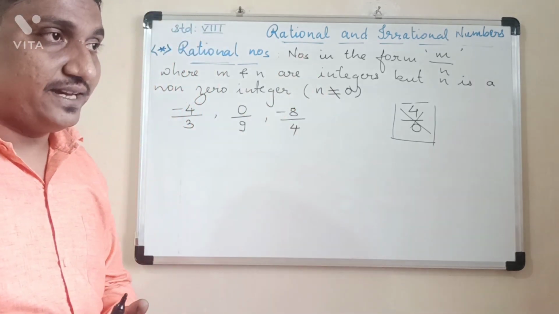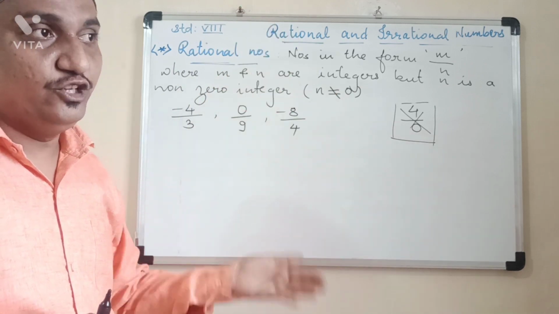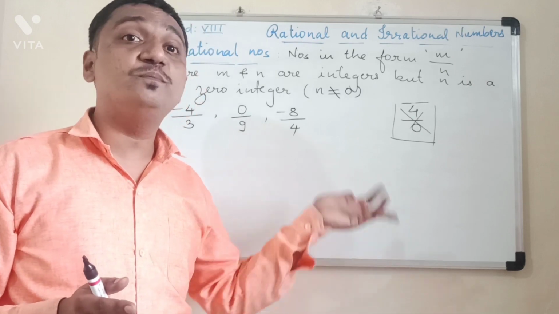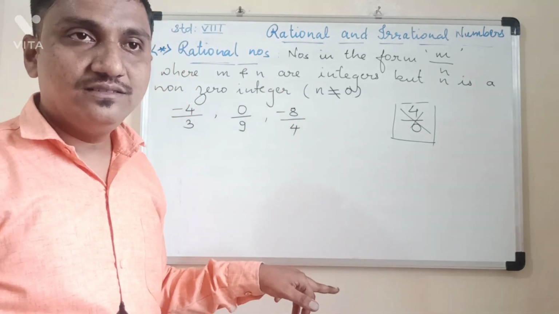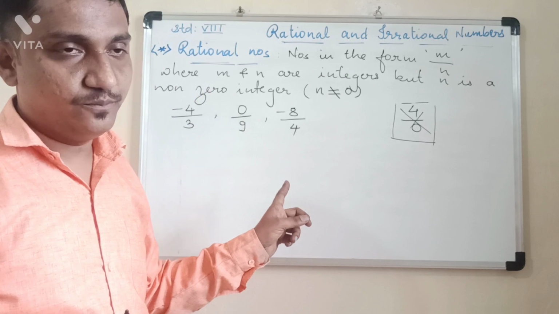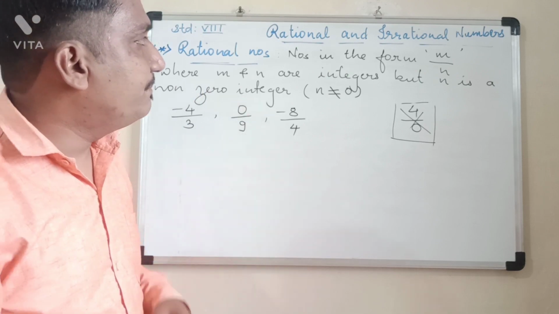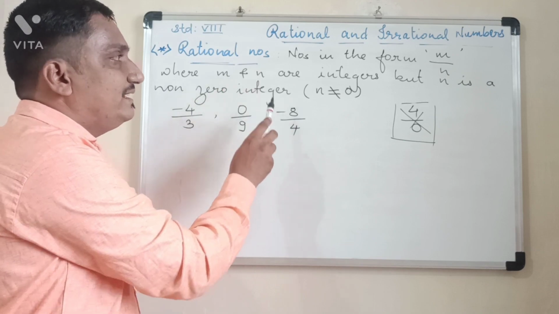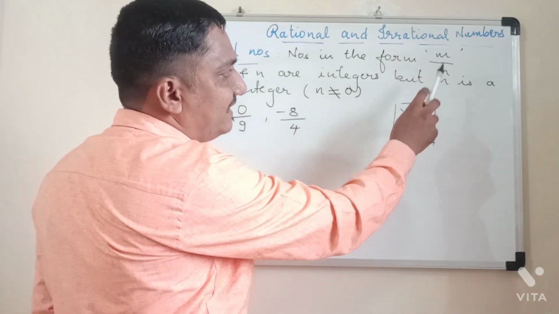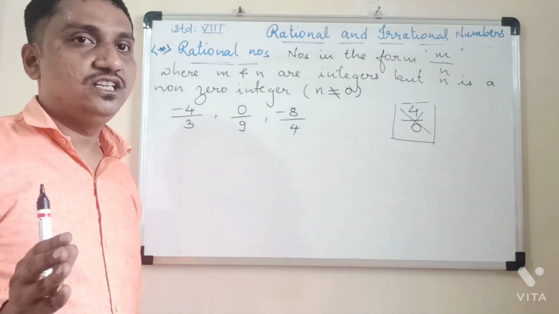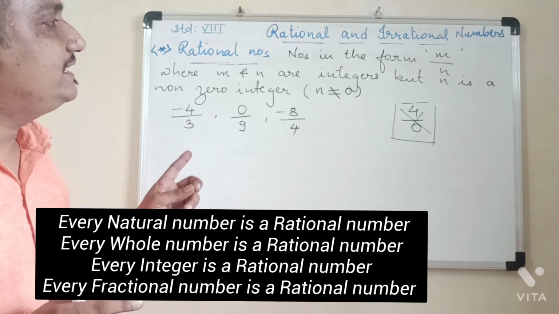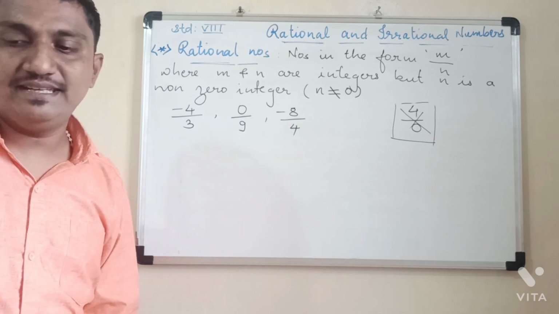So, the only thing you have to keep in mind: numerator can be any integer. Numerator, the number which you write up, can be any integer. It can be negative, it can be positive, it can also be 0. But denominator cannot be 0. It can be a negative number, it can be a positive number, but it cannot be 0. So numbers in the form m upon n, where m and n, that is numerator and denominator, are integers. Only the thing you have to keep in mind is that the denominator, that is n, is a non-zero integer. Non-zero integer means it cannot be 0. It can be positive, it can be negative, but it cannot be 0. This is what you have to keep in mind.